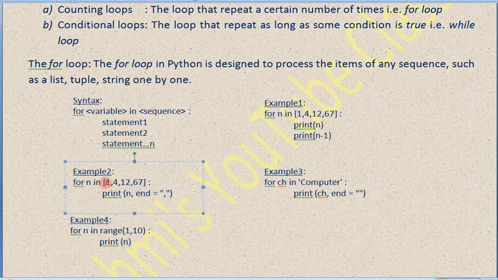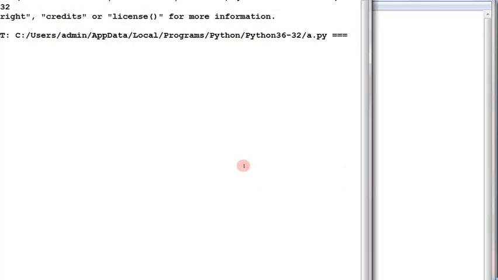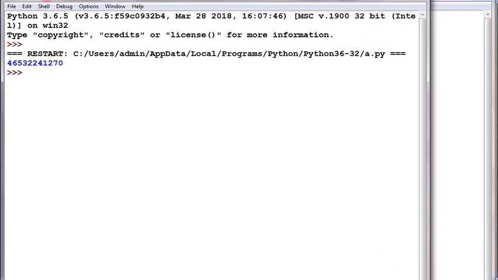Okay, now let's continue with the next kind of program. We can keep the numbers here and use end equal to. Now the numbers will get printed in a single line. If these are the numbers and I want to print them in a single line, in a row, after writing n, we have to write end equal to. Thereafter I can give a comma or I can give a gap. See, there is no gap I provided. So what will happen? All of you please notice. The numbers are printed in a row, but there is no gap.